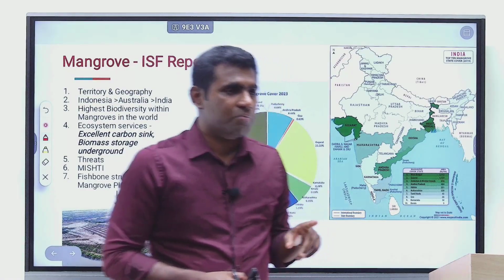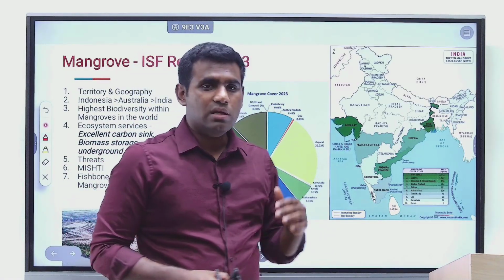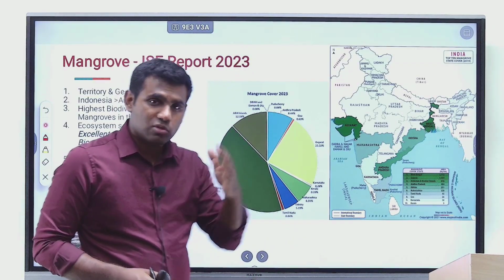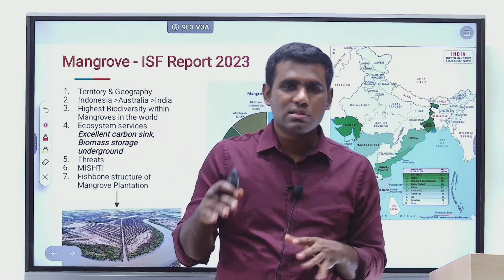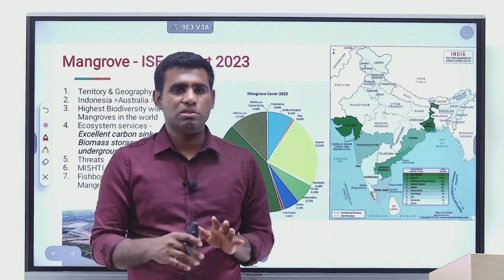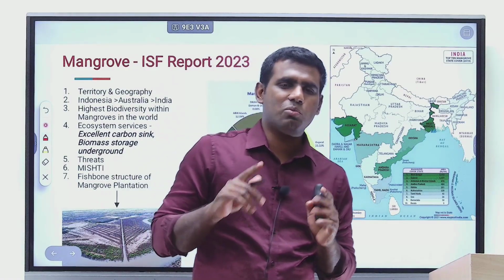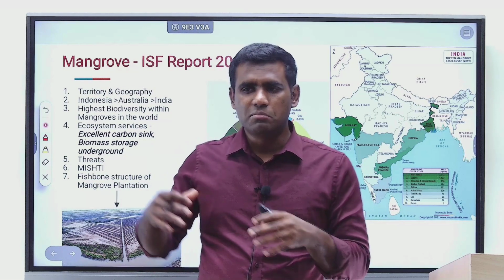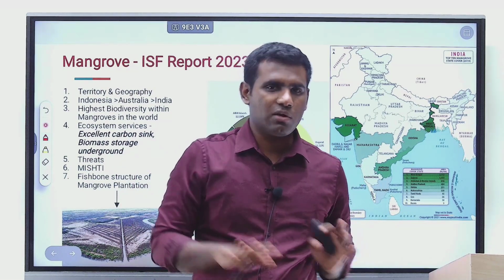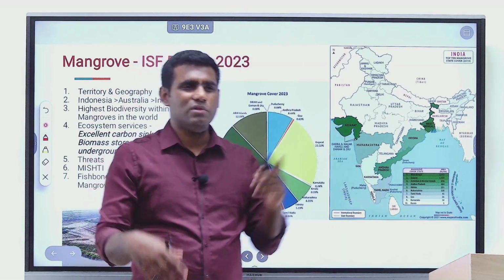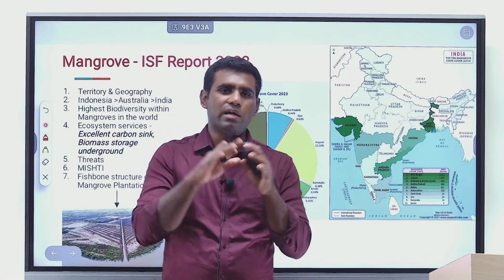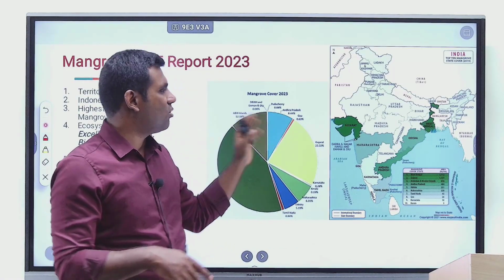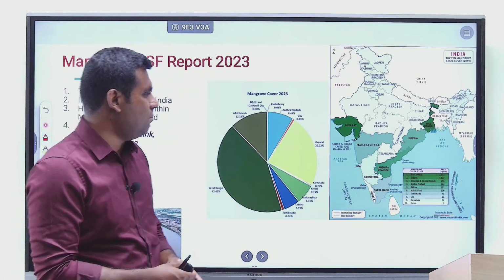Secondly, in Gujarat alone, we have seen a net decrease in mangrove areas. So this can also be asked as a question. All these kinds of trends can be asked, especially if a report has been published. I expect at least one question from the entire forest report, and there are multiple chapters. So I have made an attempt to cover 3 chapters in today's discussion: the second, third and fourth. The first chapter is simply an introduction, an overview of the entire text. I have taken some important facts from the second, third and fourth.